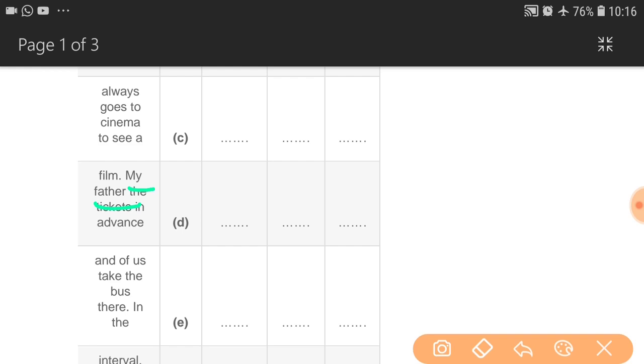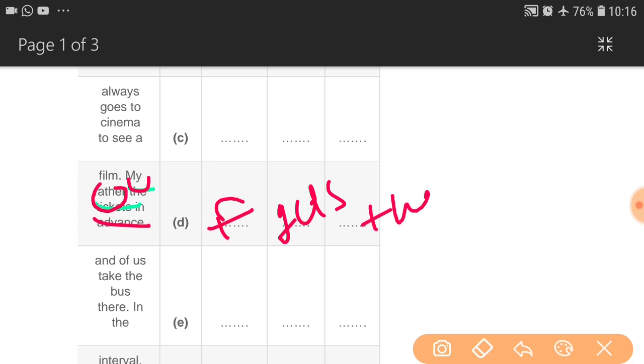We have to know it. What is missing in this, my father? We can say gets. My father gets. So here we have to write gets, and in the before column we have to write father, and in the after column we have to write the.